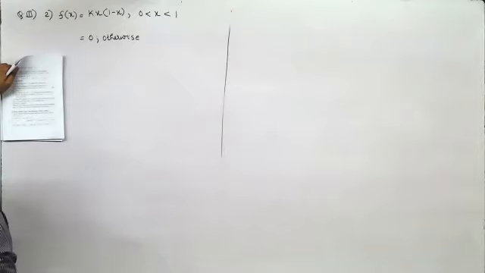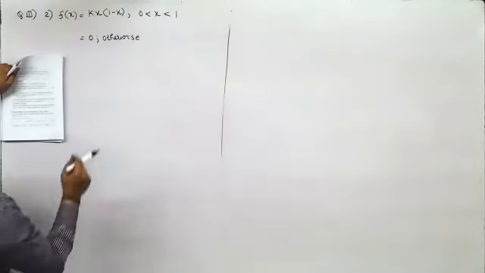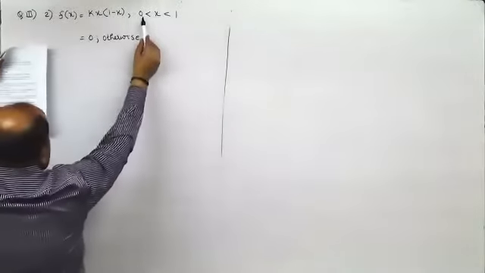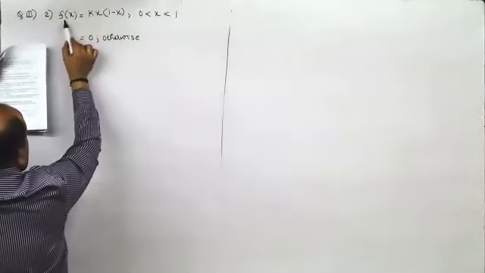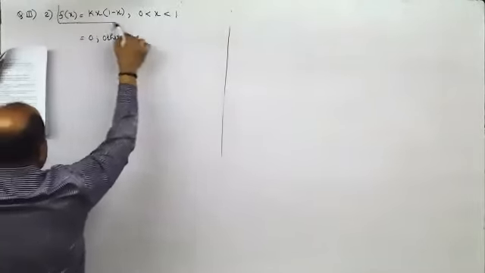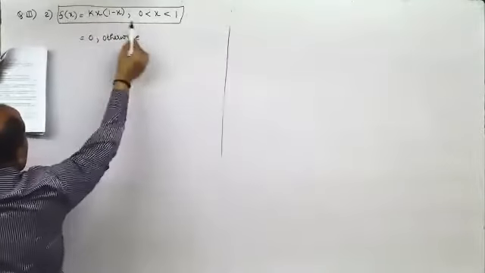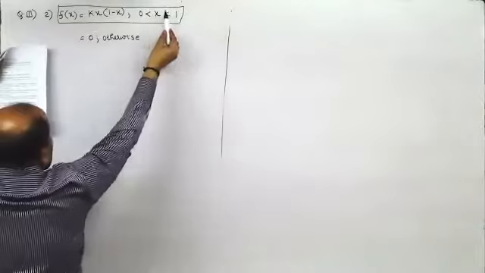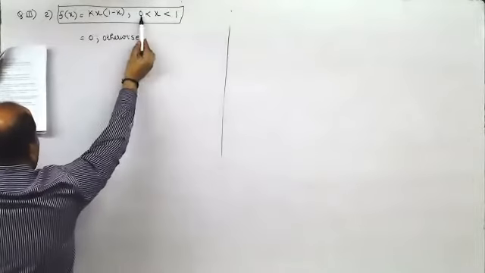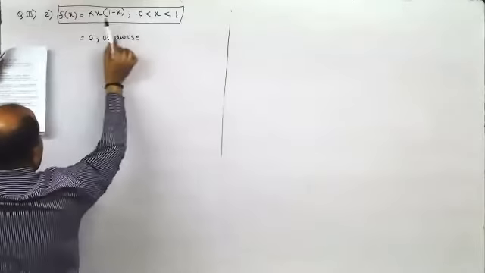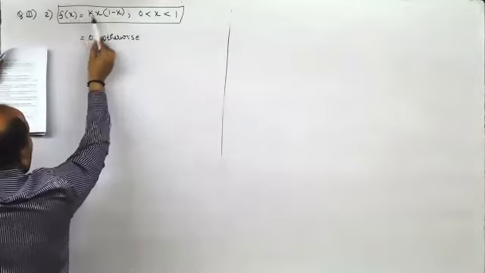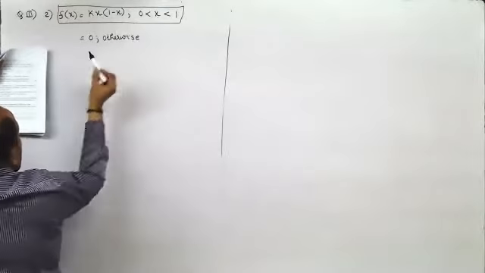Now, here, remember, it is between 0 and 1. So, this function is defined between 0 and 1. They haven't defined it at different values. They have defined it between two intervals, and therefore you need to integrate this, and that integration would be equal to 1.